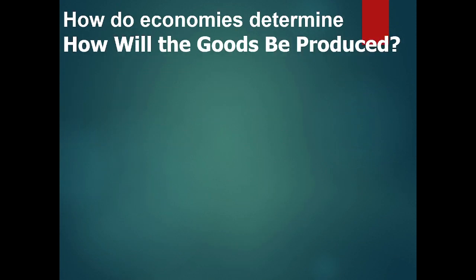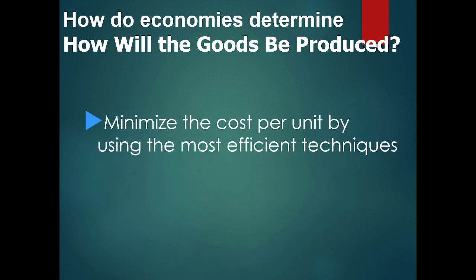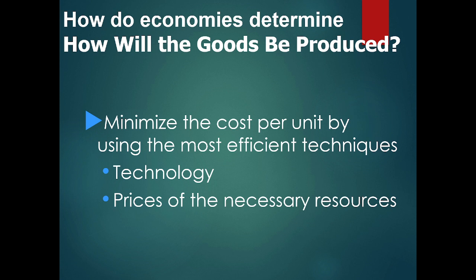All right, how do economies determine how the goods will be produced? Okay? Again, self-interest, it's about profit. Minimize the cost per unit by using the most efficient techniques, such as technology, the price of the necessary resources. Things like those will help us determine how to produce the good. Price of the necessary resources, just throw that out there real quick. In China, they're liable to produce things using more labor because labor is cheaper. In the United States, we're likely to use more capital and technology because labor is more expensive.